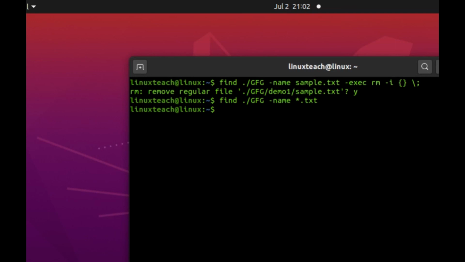Search for empty files and directories. I want to find all the empty files and directories inside the gfg directory. For that I need to type find ./gfg -empty. Hit enter. It says demo3 is an empty directory, and demo2 is not empty, but inside it the file sample is an empty file. demo1 is an empty directory. So this command finds all empty folders and files in the entered directory or its subdirectories.